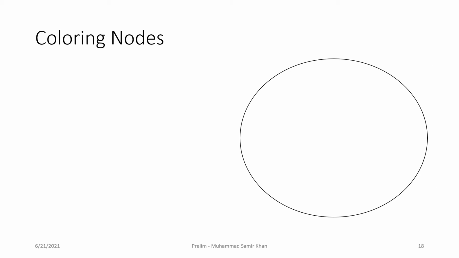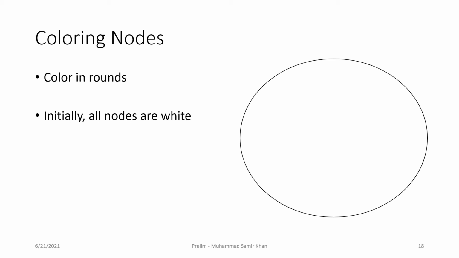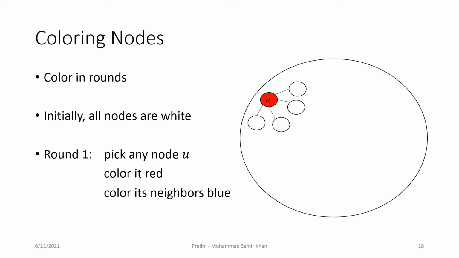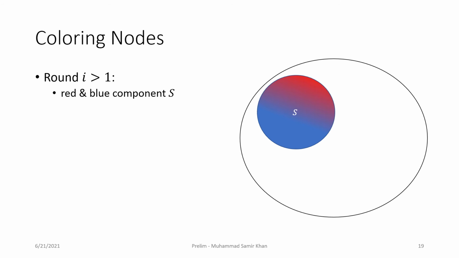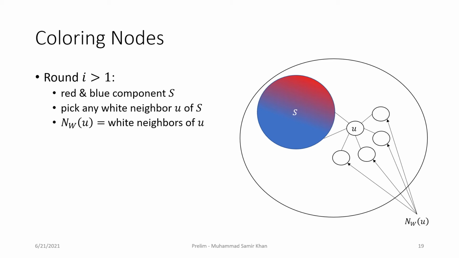To create our protocols, we're going to color the entire graph either red or blue in rounds. Initially, all the nodes are white. In round 1, we pick any arbitrary node U, and we color it red. Now this node U has some neighbors, and we're going to color those neighbors blue. In a round i greater than 1, we have already colored some of the nodes red and blue. These form the component S. In this round, we are going to pick any neighbor U of S which has not been colored either red or blue. So node U is still white. Now node U has potentially some other neighbors not in S which are also still white.